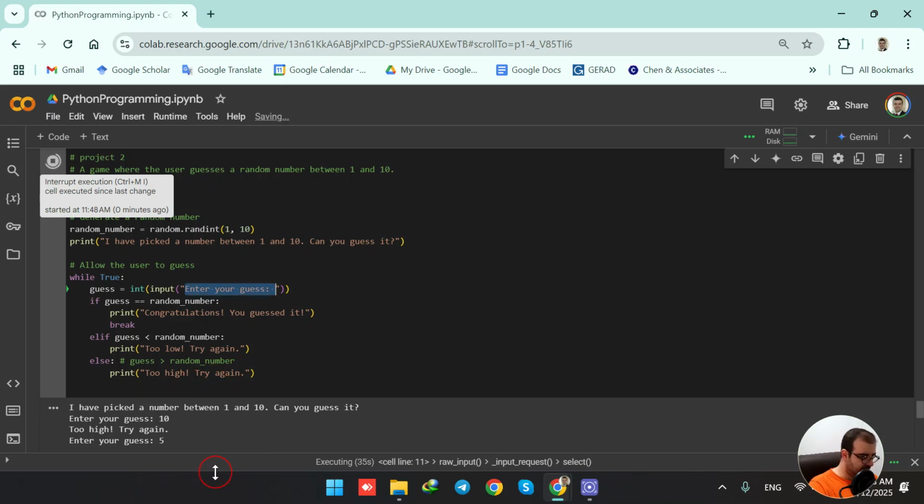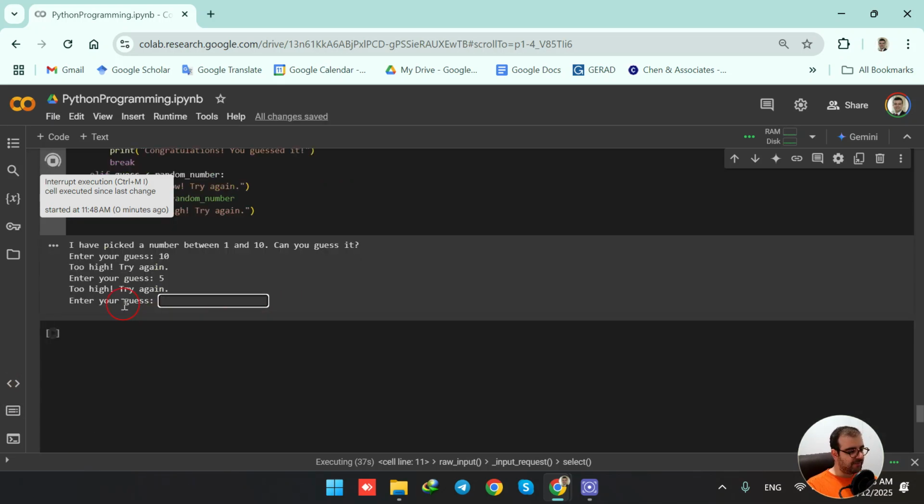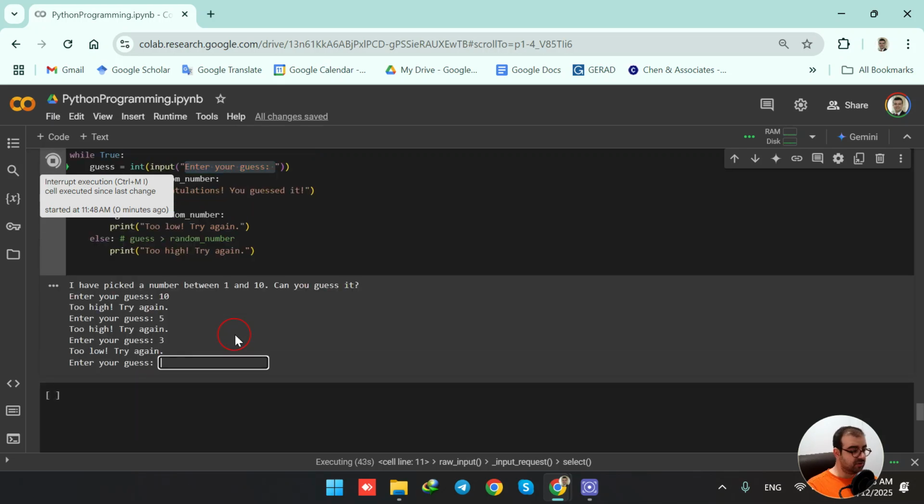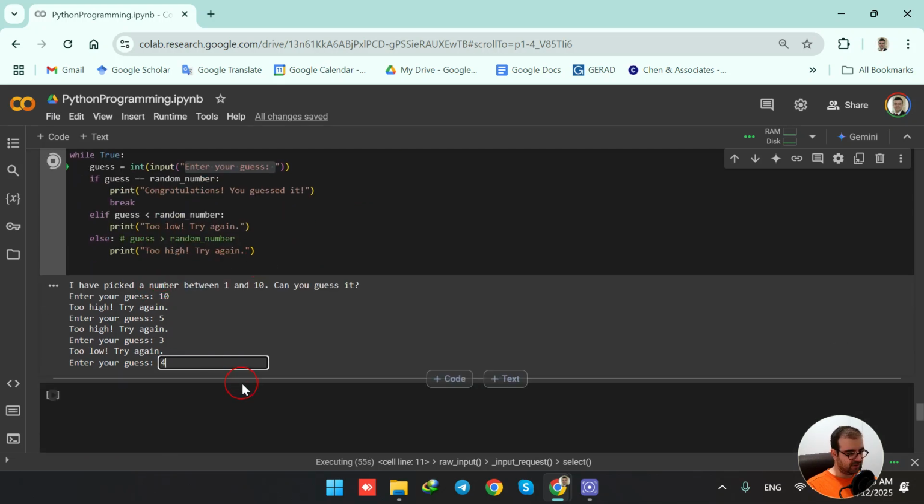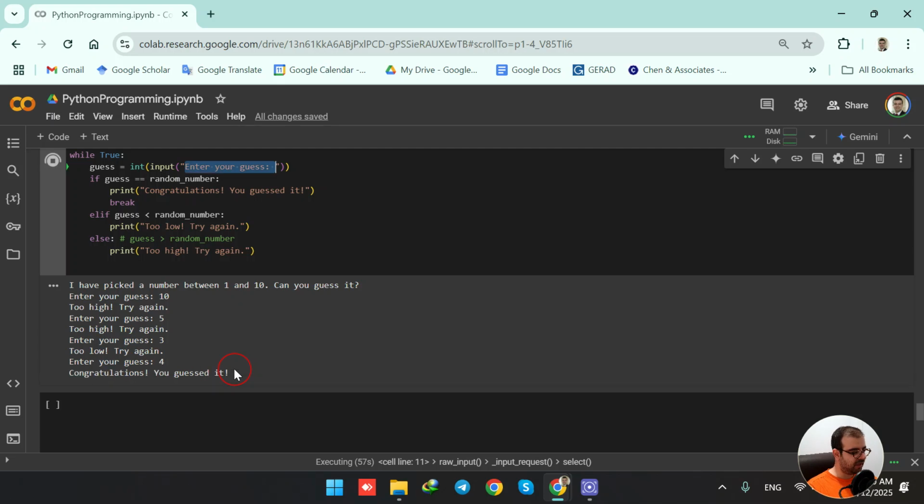This time I say 5. It says too high, try again. And again, when I type 3, it says too low, try again. Why too low? Because it compared my guess number 3 with the random number, and it says too low because my number is lower than the generated number. So I assume that it must be 4. And when I enter 4, it says congratulations, you guessed it.